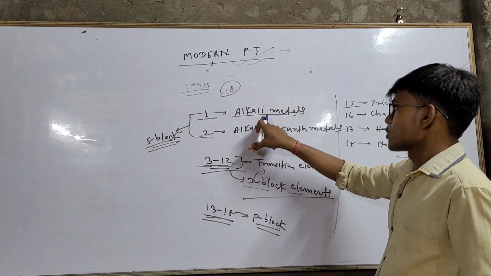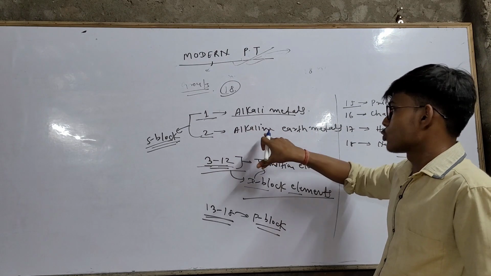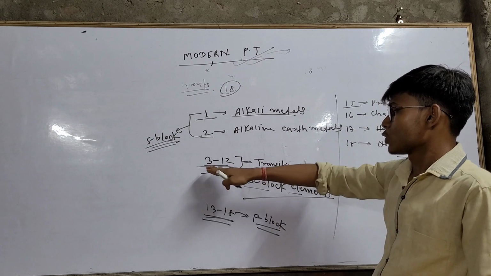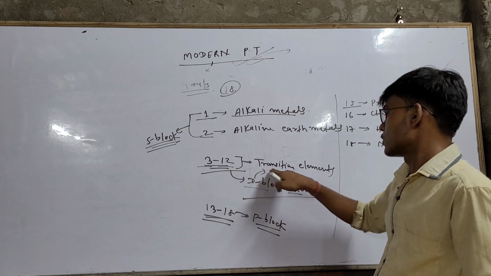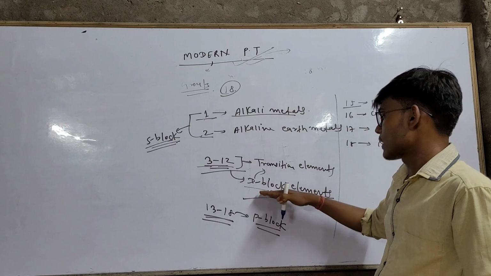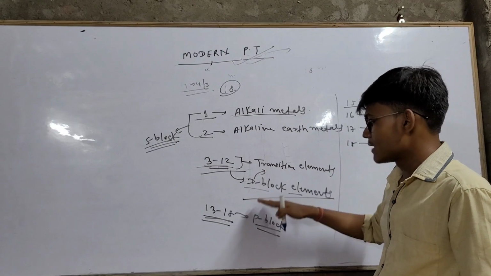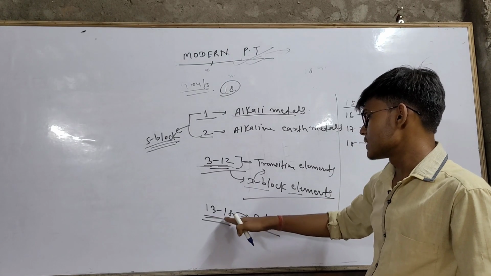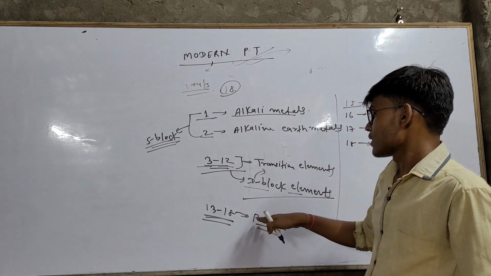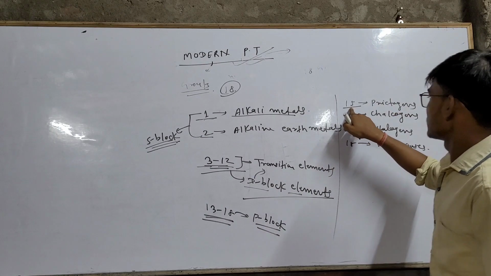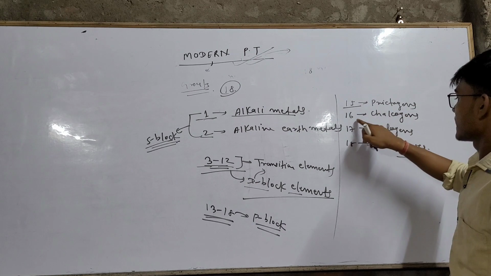First group is also known as alkali metal. Elements of second group are known as alkaline earth metals. Group 3 to 12 are called D block elements. D block elements are also known as transition elements. Group number 13 to 18 are called P block elements, in which group 15 are known as pnictogens.